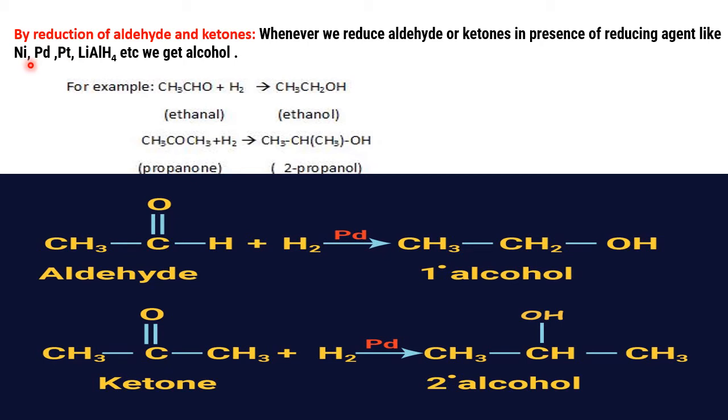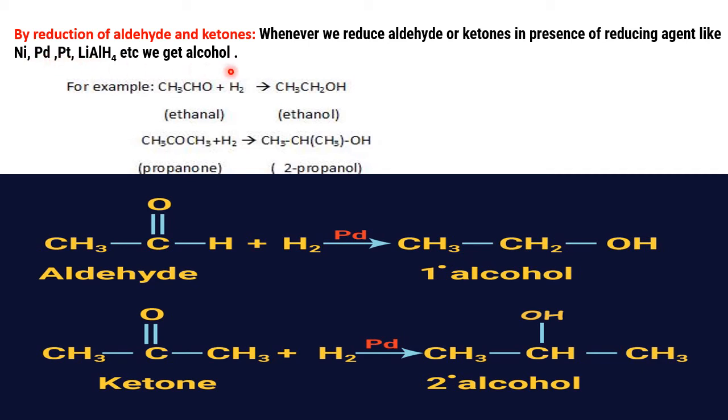So either nickel or palladium or platinum, or sometimes we can make use of lithium aluminum hydride or sodium boron hydride. Those two chemicals are called the best reducing agents. Only thing is they are costly, but the result is wonderful. So if you don't want to see the cost factor, we can make use of lithium aluminum hydride and sodium boron hydride. Otherwise, if you are thinking about the economy of the reaction, then you go for nickel, palladium and platinum.